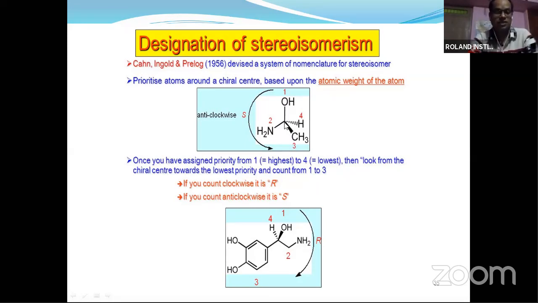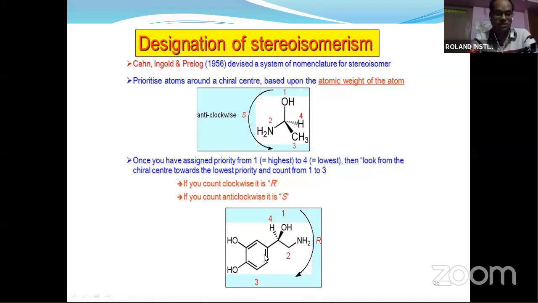This is your chiral center. Depending on the atomic weight of the atoms, you see here, like this, anti-clockwise, the atomic weight is increasing. So you can say it is anti-clockwise, or the S form.